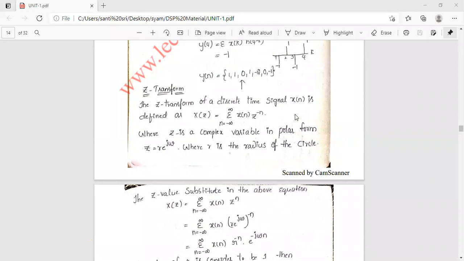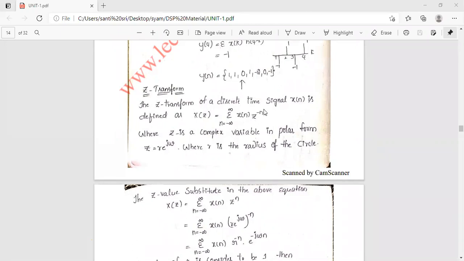We can represent it as sigma n equal to 0 to infinity x of n into z power minus n. That is called unilateral Z transform. Or we can represent sigma n equal to minus infinity to infinity x of n into z power minus n. That is called bilateral Z transform.